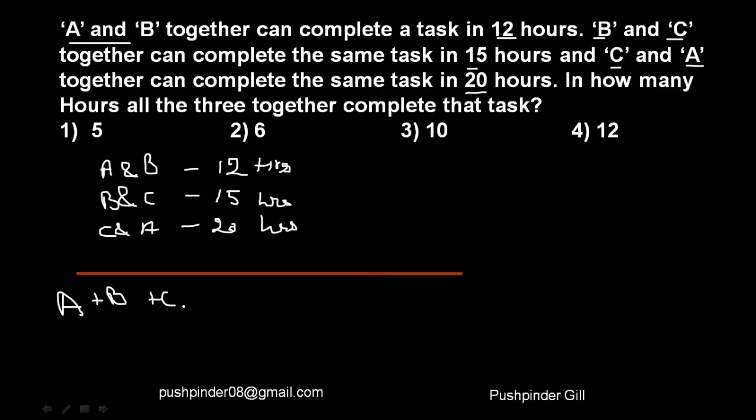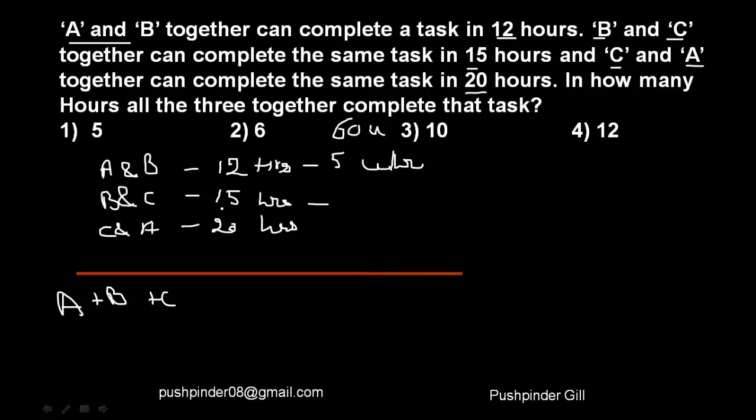So the next step is to assume the work to be of some specific units. Now A and B, 12 hours, 15 hours and 20 hours. So what is a good number that you can give me? The LCM of 12, 15 and 20, so that is 60 units. So let me assume the work to be of 60 units, and A and B are able to finish the task in 12 hours. That means they must be finishing 5 units every hour.